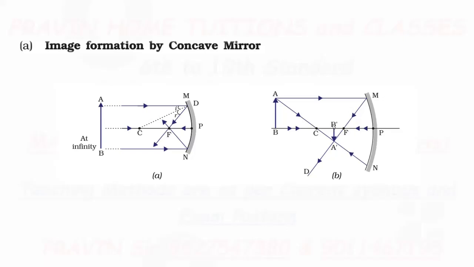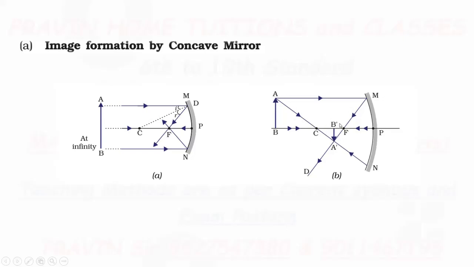Now see the position of the image: it is formed in between C and F. Now nature: the image is real and inverted.